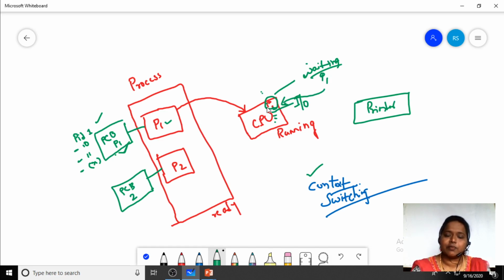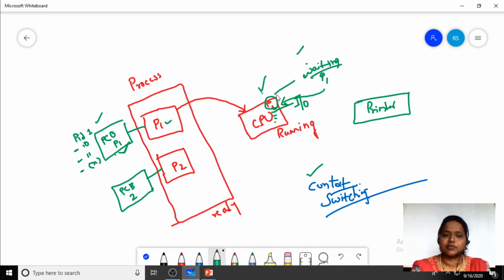So when the CPU is going to execute P1 again, from where does it have to execute, till which instruction has it executed, from which instruction does it have to continue? It is not going to be aware of any of these things. That is the reason why we need to save the details onto the process control block before context switching. Context switching is nothing but shifting from one process to another process.